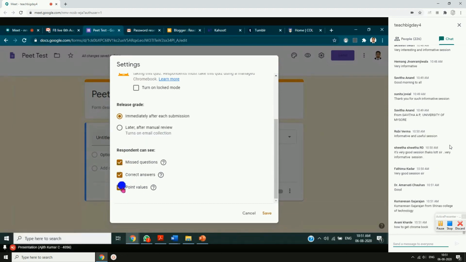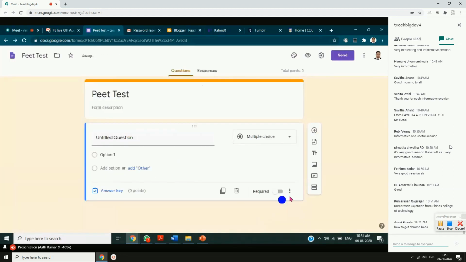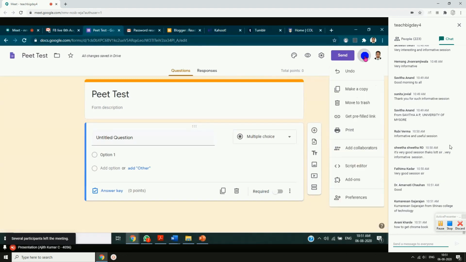You can take which is required: missed questions, correct answers. Students can see if they have missed any questions, all those. So I'll just click on save. So you do these settings in the beginning when you are going to create. Done. You can see 3 dots here. Click on that. You see some options appearing here also.